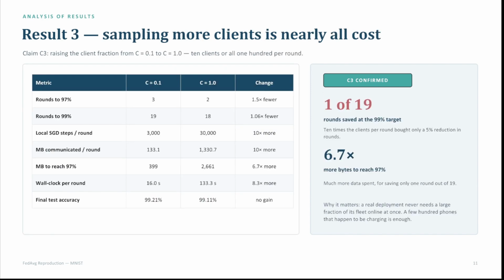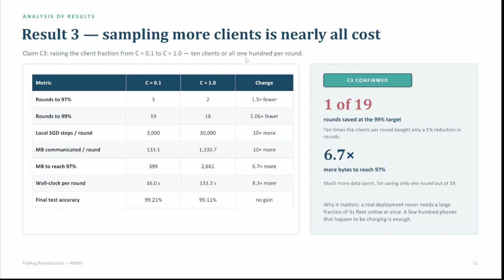Then the third claim was talking about sampling more clients and seeing how that compares. And when we compared sampling more clients, what we found out is that we just have more cost. We compared the parameter C 0.1 with 1, so basically comparing 10 clients against 100 clients.